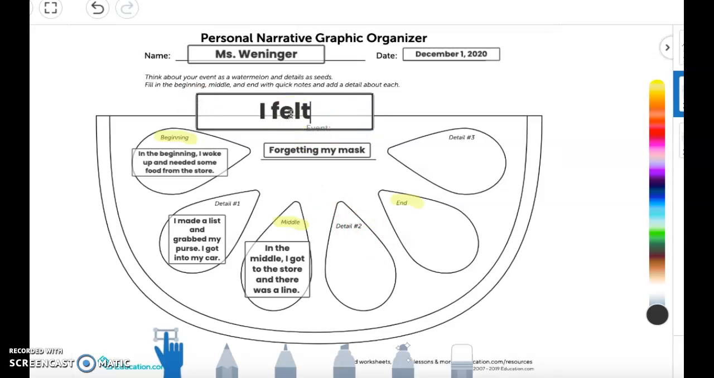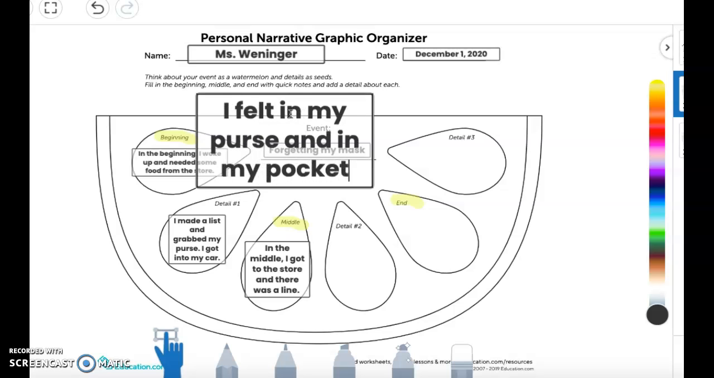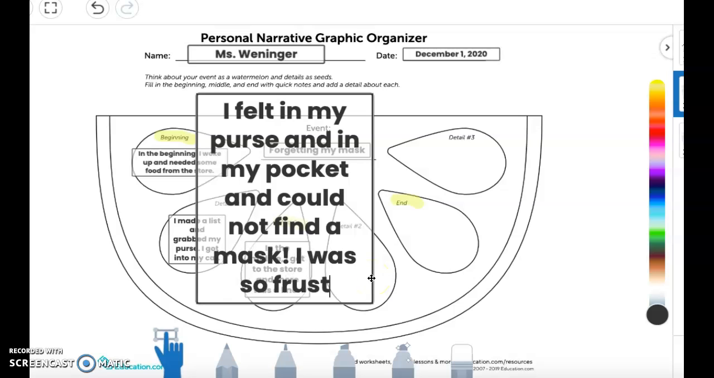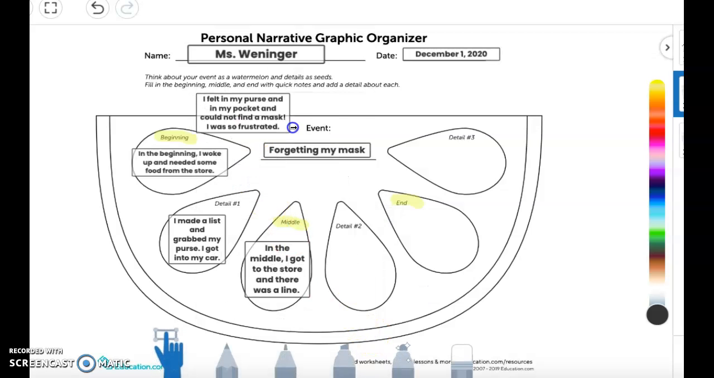I felt in my purse and in my pocket and could not find a mask. Ugh, I was so frustrated. I'm going to put that. I was so frustrated. A little smaller. Oh, maybe this has happened to you or maybe a grown-up in your home. It's so frustrating because I had drove all the way there. Okay, got a little bigger so we can read it.